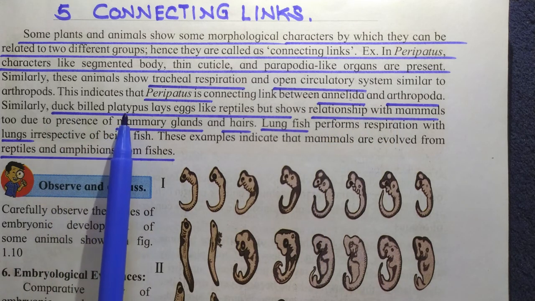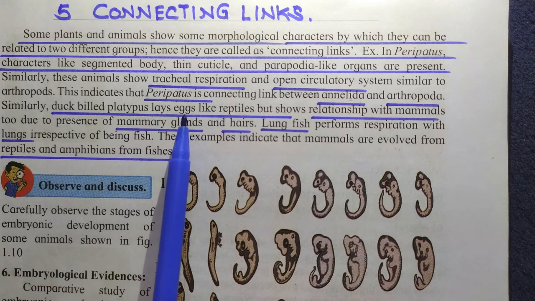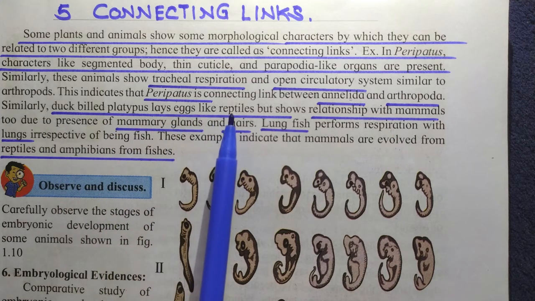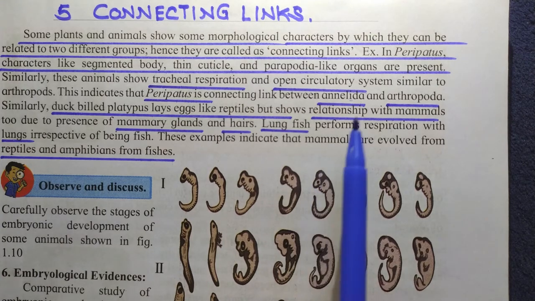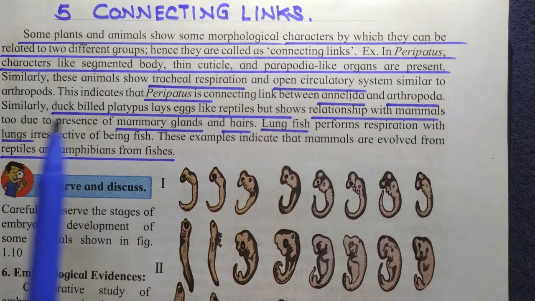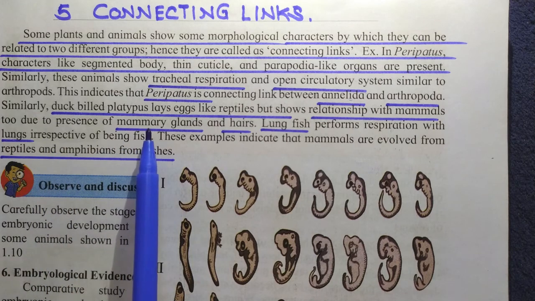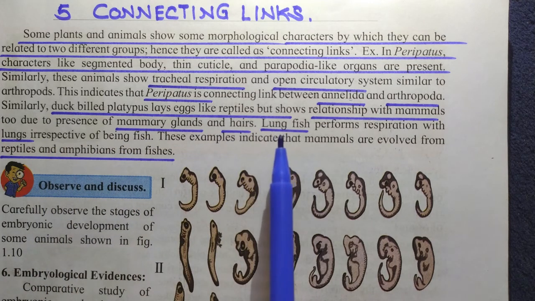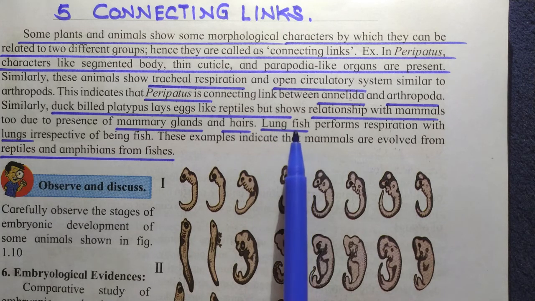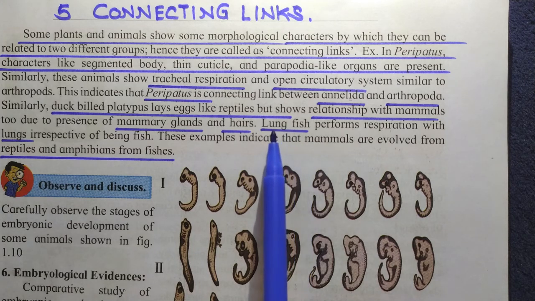Duck-billed platypus lays eggs like reptiles, but shows a relationship with mammals also due to the presence of mammary glands and hair. Another example given to you is the lungfish. As the name indicates, this fish has lungs.